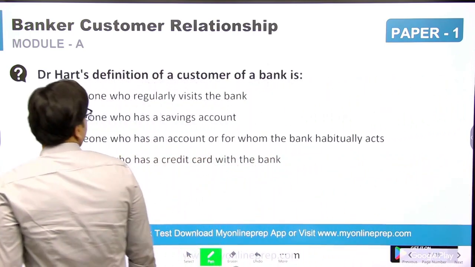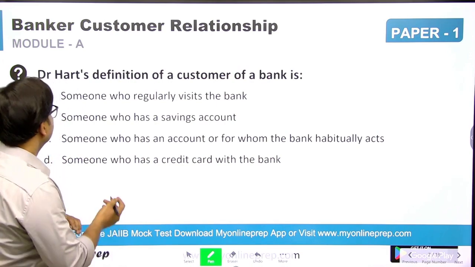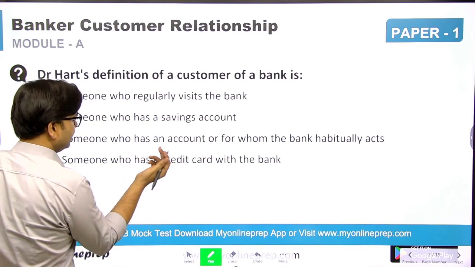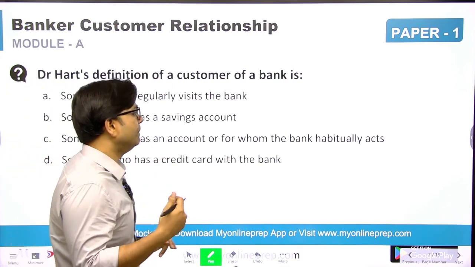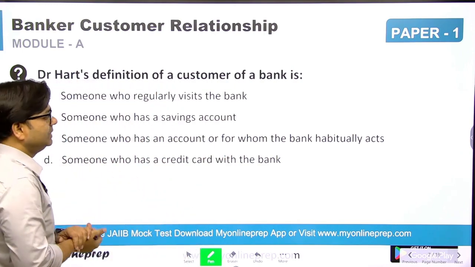Dr. Hart's definition of the customer of a bank is what? Someone who regularly visits the bank, someone who has a savings account, someone who has an account or for whom the bank habitually acts, someone who has a credit card with the bank.